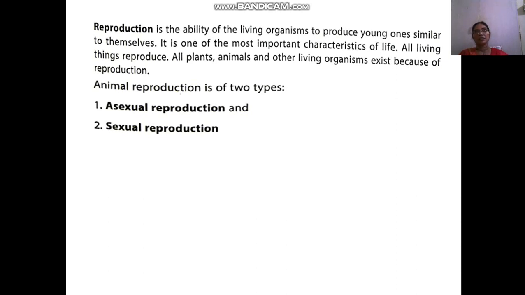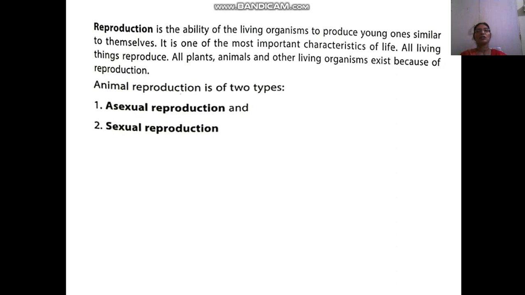Last year, if you remember, you studied about plant reproduction. Plants reproduce in two methods. The same way animals also reproduce in two ways. That may be asexual reproduction or sexual reproduction.